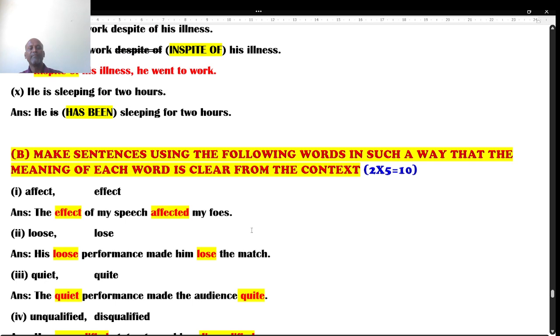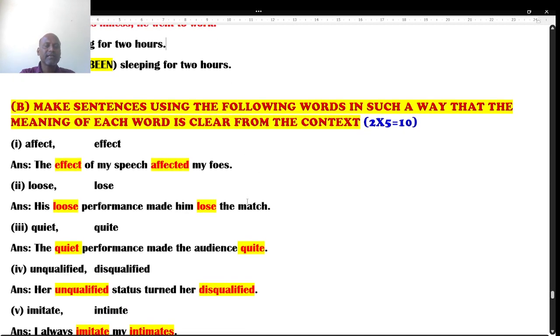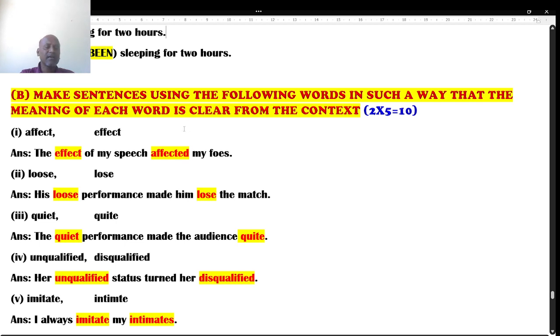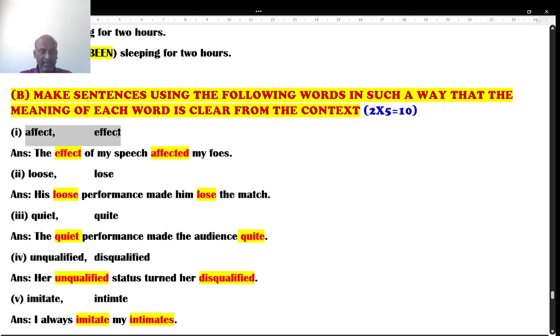The next question: make sentences using the following words in such a way that the meaning of each word is clear from the context. Students, you know very well, even in CAPF commandant assistant, such questions are quite common. Same question is given. There are 5 sets of homophones given. Homophones are words that we pronounce the same, the sound is same, but the spelling and meanings are entirely different. You are supposed to use these sets of words in a sentence, but I try to use both in a single sentence only.